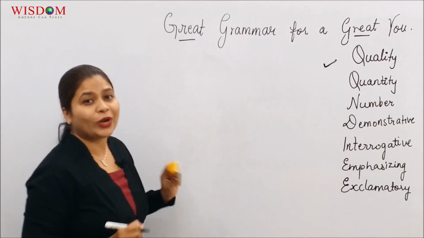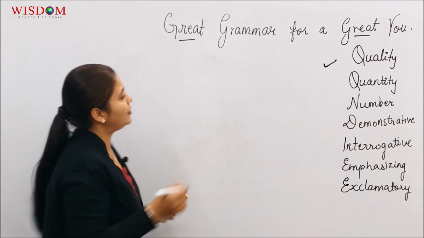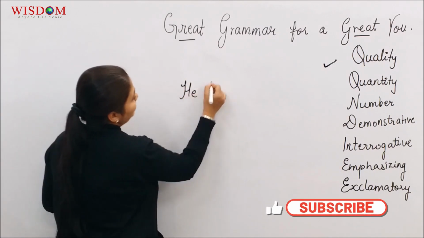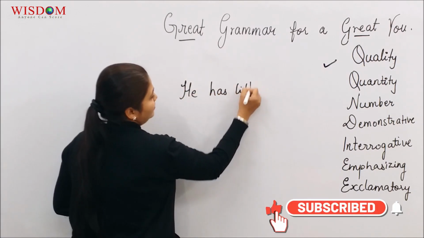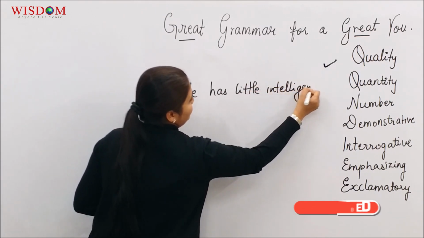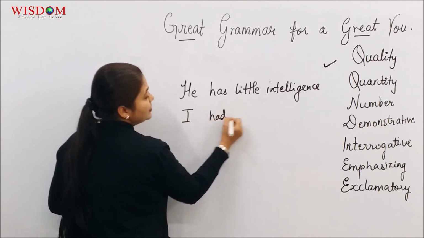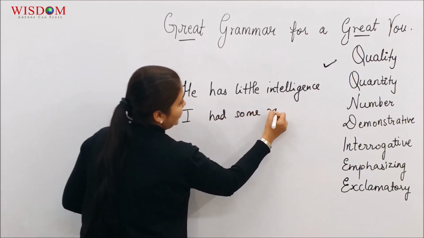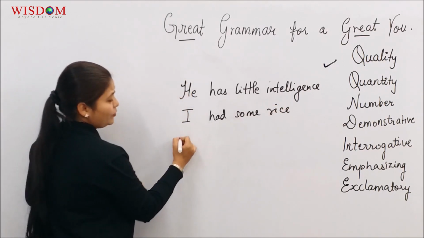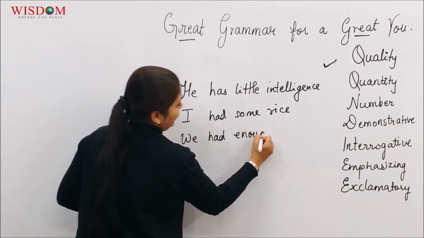Adjective of quantity answers the question, how much? He has little intelligence. I had some rice. We had enough exercise.